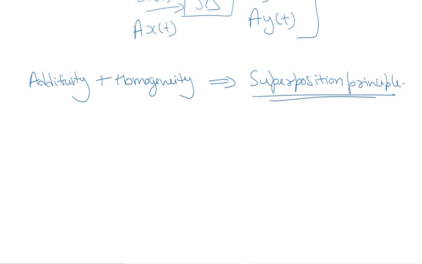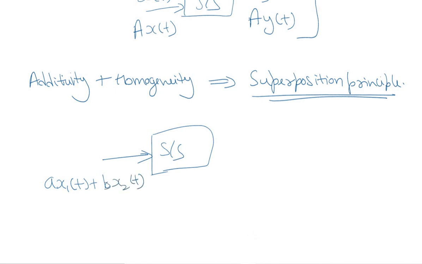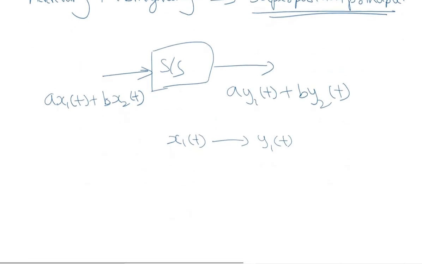Let us analyze this superposition principle mathematically. Let's say we have a system, and if we apply an input to this system as a times x1t plus b times x2t, and the corresponding output is a times y1t plus b times y2t, where x1t is the input and y1t is the corresponding output.